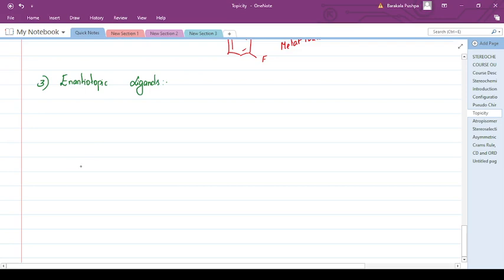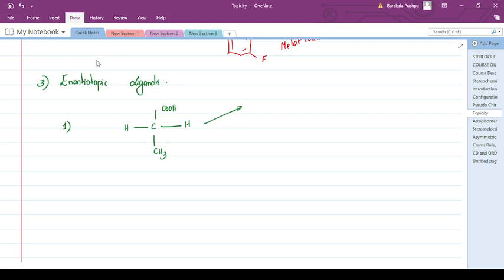Okay, now let us explain this enantiotopic ligand with a molecule. Replace one hydrogen. For easy sake, we will write one in black, one in red.